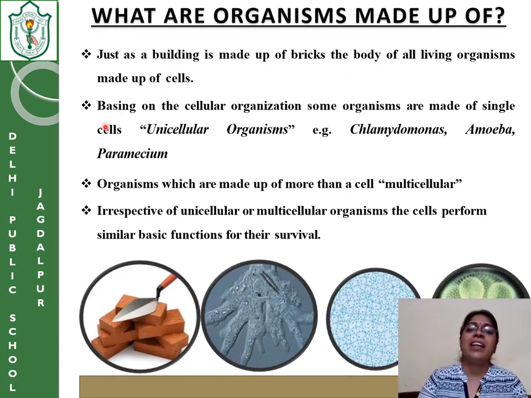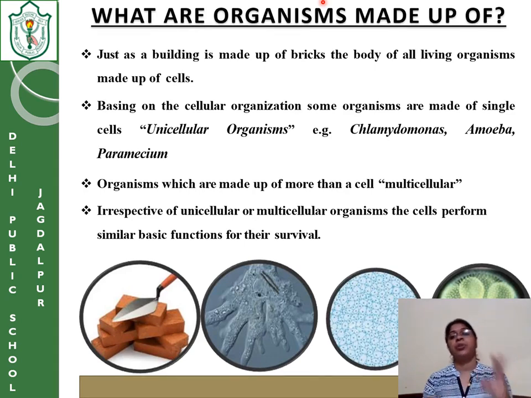Okay. Secondly, on the basis of cellular organization, how are the cells arranged in the living organism? On the basis of the arrangement or the number of cells in the body, organisms are classified into two categories. Number one is unicellular and number two is multicellular. From the name it is very clear, children.